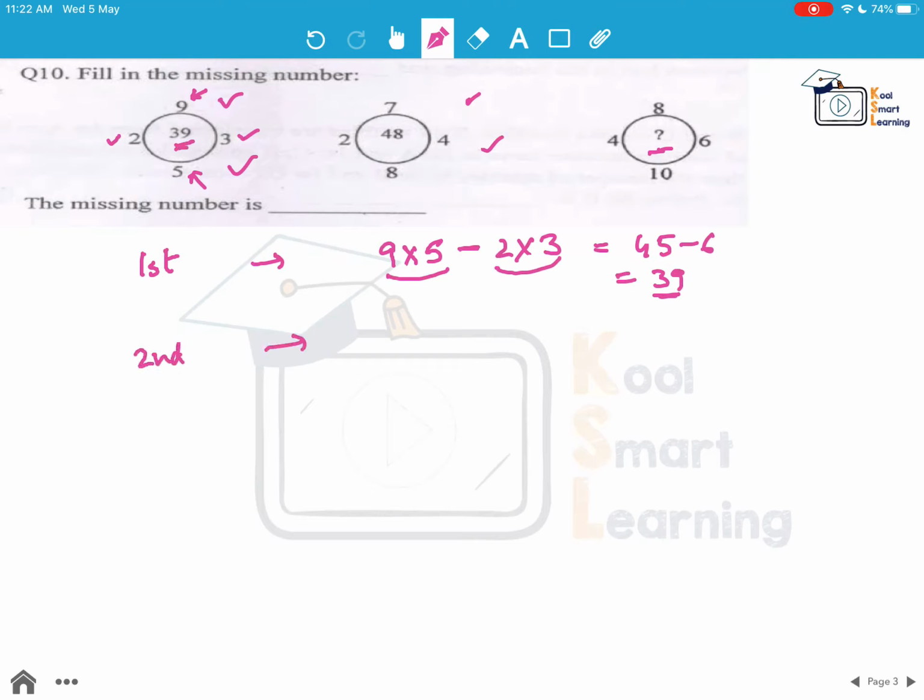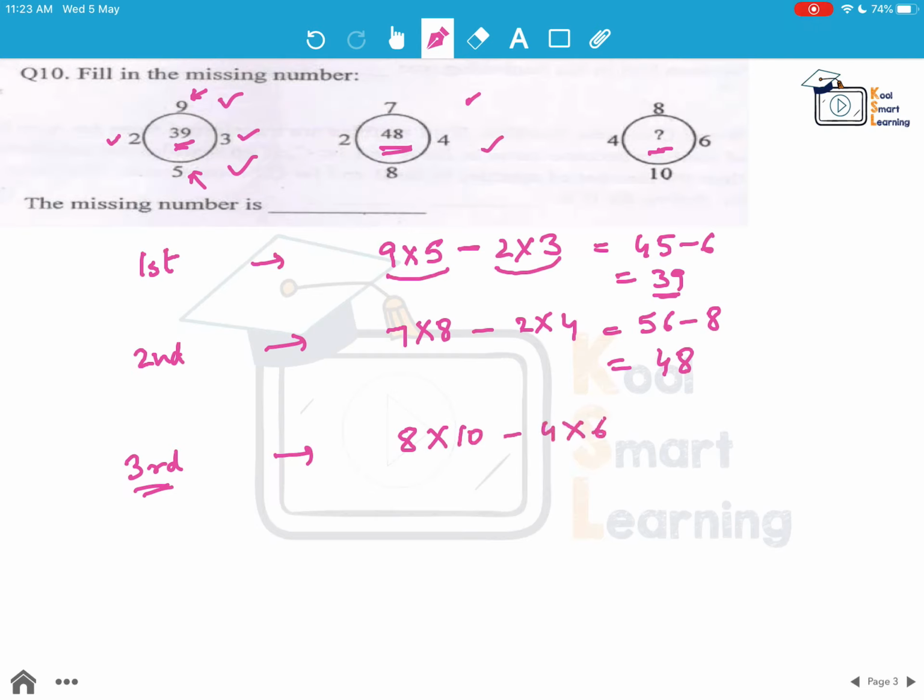Let's check whether the same pattern is followed in the second one or not. Here we get 7 into 8 minus 2 into 4, which is 56 minus 8, and that is nothing but 48, which is written at the center of this circle also. So for the third one, which we have to find out, we use the same pattern. It becomes 8 into 10 minus 4 into 6, which is 80 minus 24, and this comes out to be 56. So the missing number here is 56.